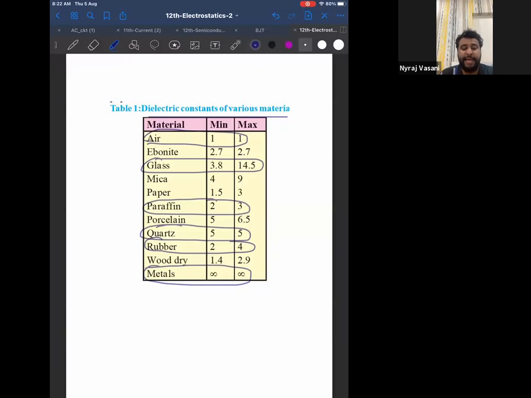You have to write the side heading as it is, dielectric constants of various materials. In that, air and metals are mandatory. You have to write that perfectly. Air and metals.